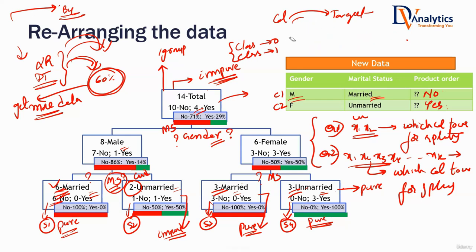So those are the two questions I'm going to answer in some time. Right now, I just told you the philosophy of it, but exactly how do you do that? Which variable will you use for splitting? How do you make sure that purity is coming? That's the one that we will get into very much in detail. The rest of the 2 hours will be on that only.